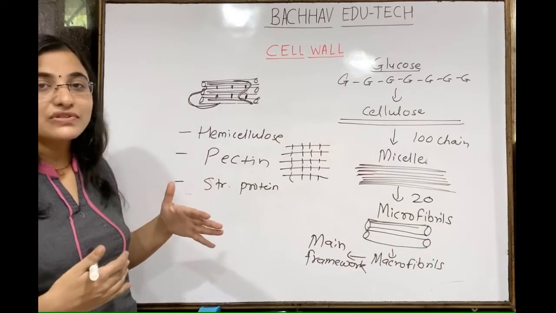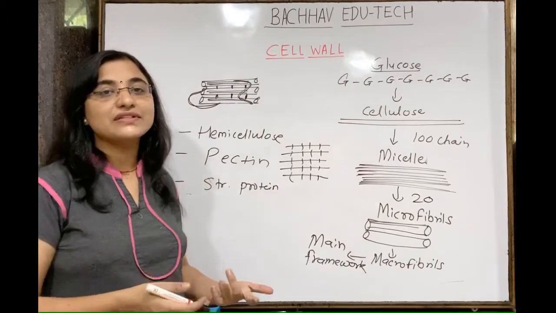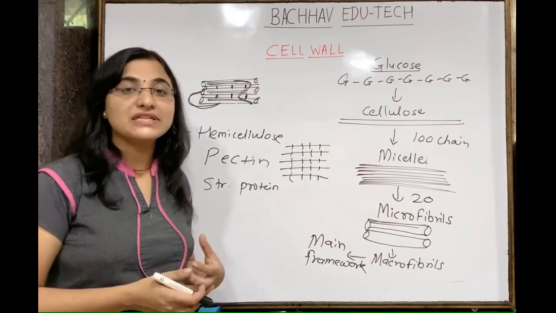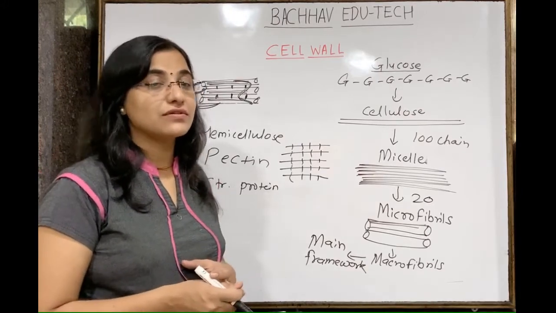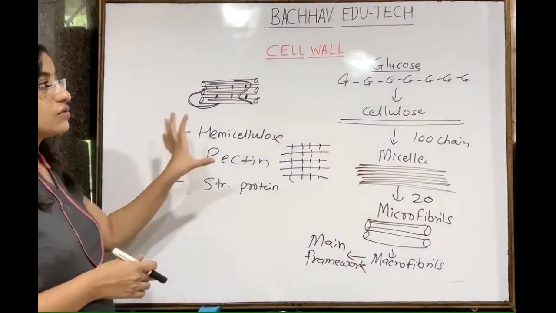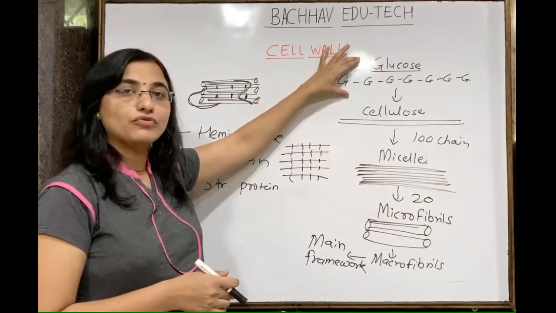Now there are types of cell wall: primary cell wall is there, secondary is there, and in some cases there is presence of the tertiary cell wall also. Did you understand up to this? So this is nothing but a number of glucose molecules.